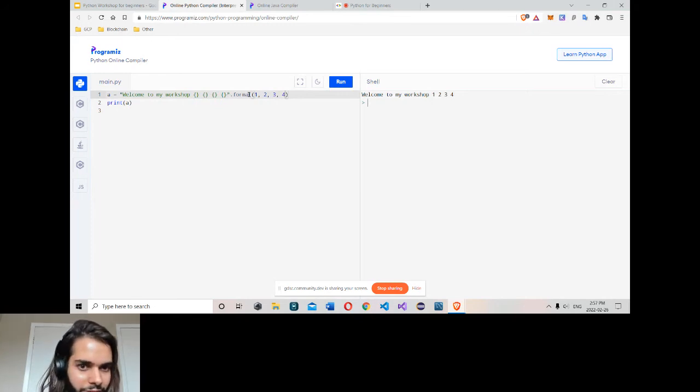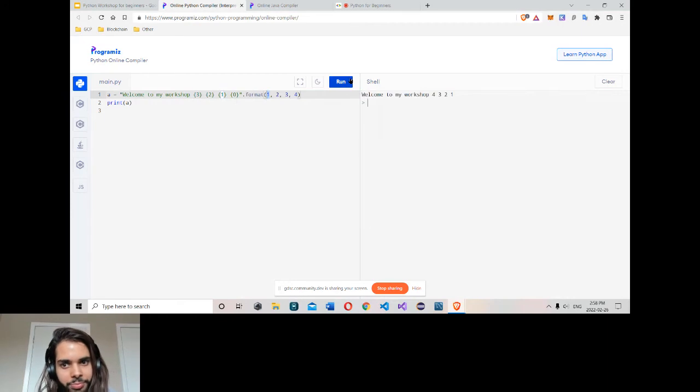And one more thing, if you actually want to write 1 maybe at last here, type 0 here. So they actually pass in with a position. So this element 1 has index 0 or position 0. The element 2 has index 1. This has 2 and 4. So if I write 0 here, and maybe I write 1, 2, and 3. Here first I have welcome 1, 2, 3. Now I write a position here. So this 1 will go here, 2 will go here, 3 will go here.